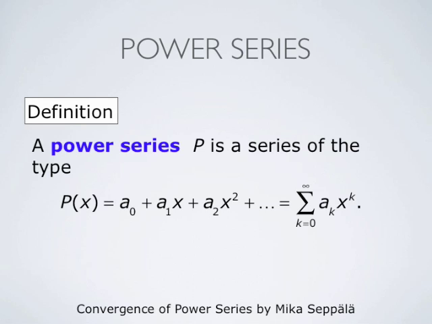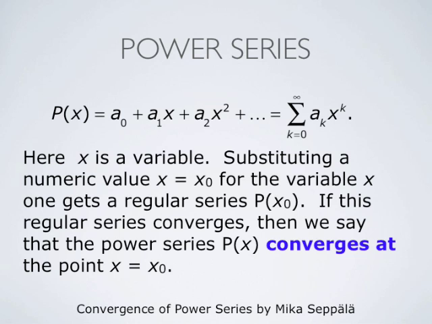A power series P is a series of the type a0 plus a1 times x plus a2 times x squared and so forth. That is summation k from 0 to infinity of ak times x to the power k. In this power series, x is a variable. a0, a1, a2 and so forth are numbers.